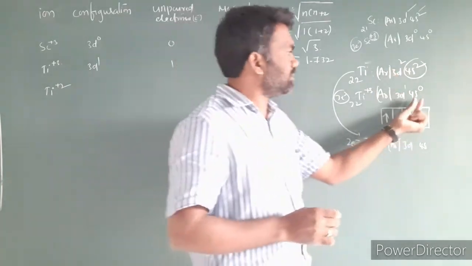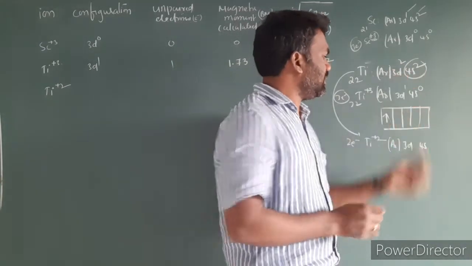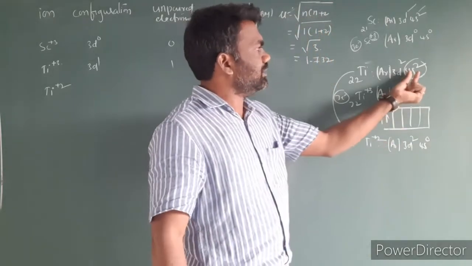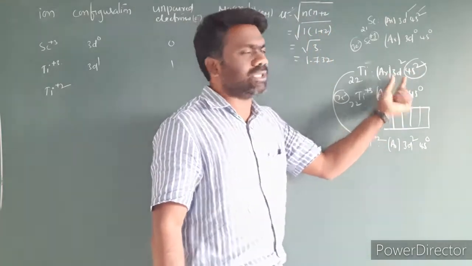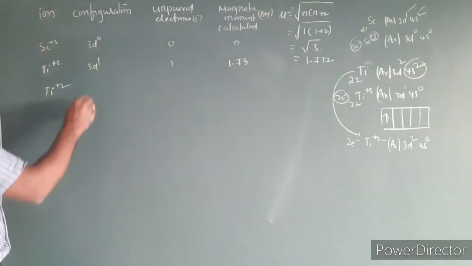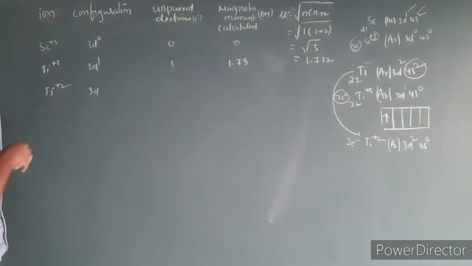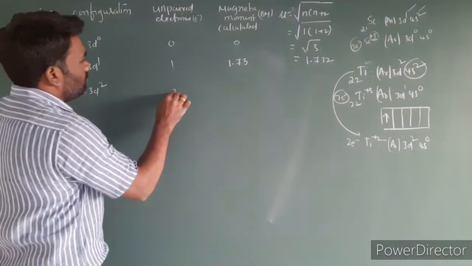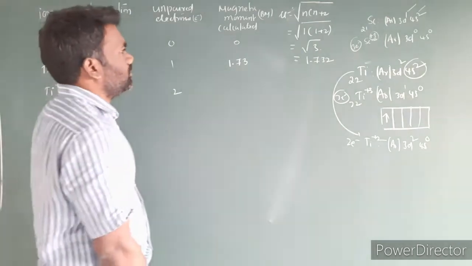So 4s0 and 3d2 remain, removing the electrons from 4s leaves 2 electrons. The configuration is 3d2, and the number of unpaired electrons is equal to 2.